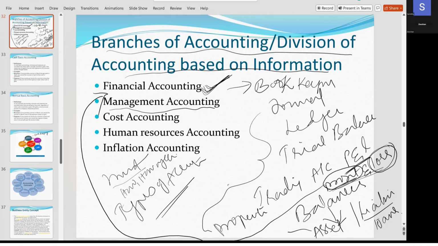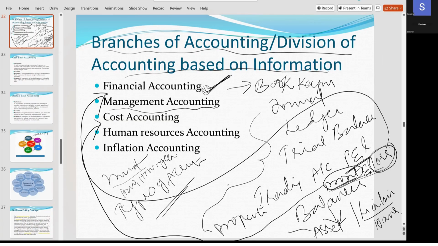So that is called cost accounting. What does cost accounting say? In business, how much expenditure you are spending, where you are spending, and is there any chance to reduce that spending so that you can finally reduce your cost price of the final product.